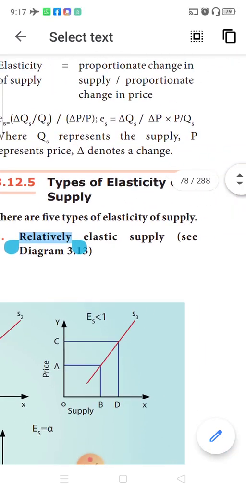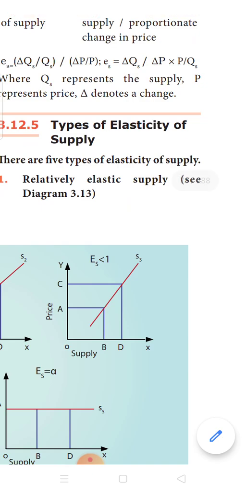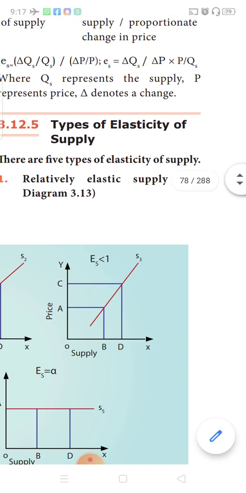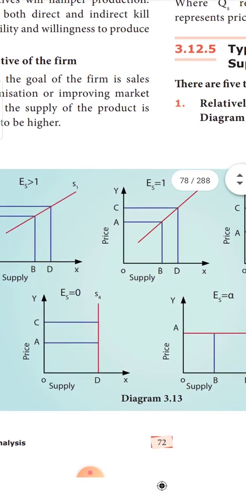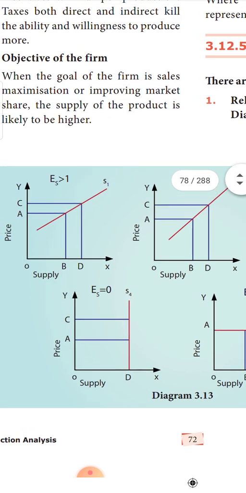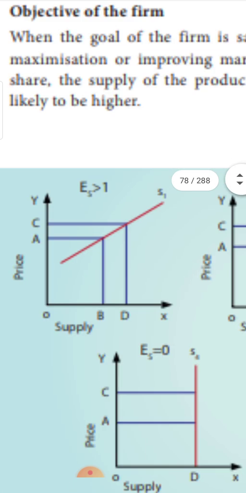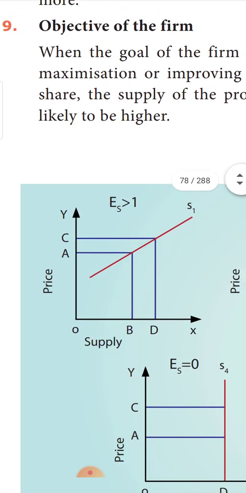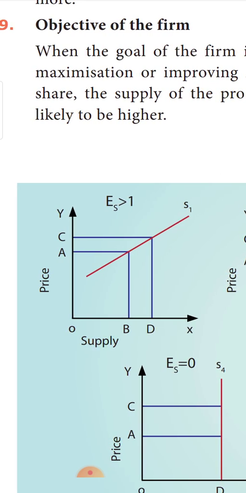When you learn the types of elasticity of supply, like how we learnt the degrees of elasticity of demand, likewise we have relatively elastic supply and relatively inelastic supply. Let us learn one after the other. See the first diagram, where ES is greater than 1. Just look at this diagram. In the x-axis supply is taken, and the y-axis price is taken as usual. A small change in price, that is when price increases from A to C, there is a big change in the quantity supplied.